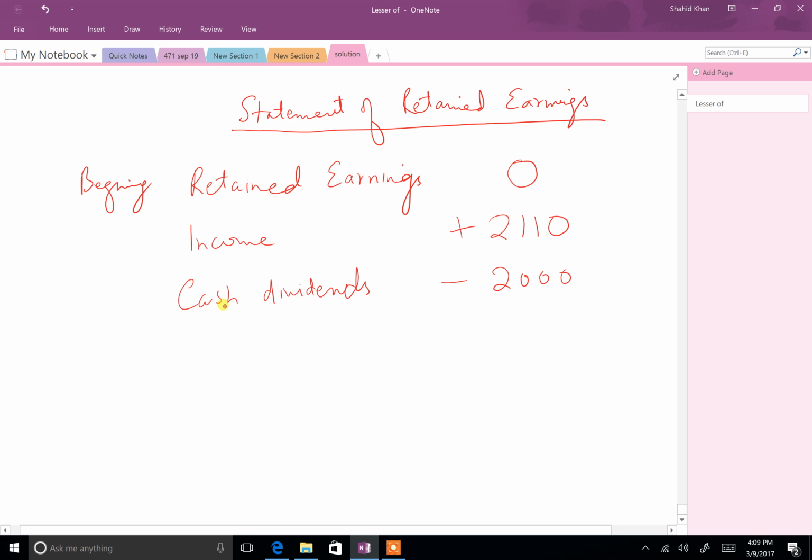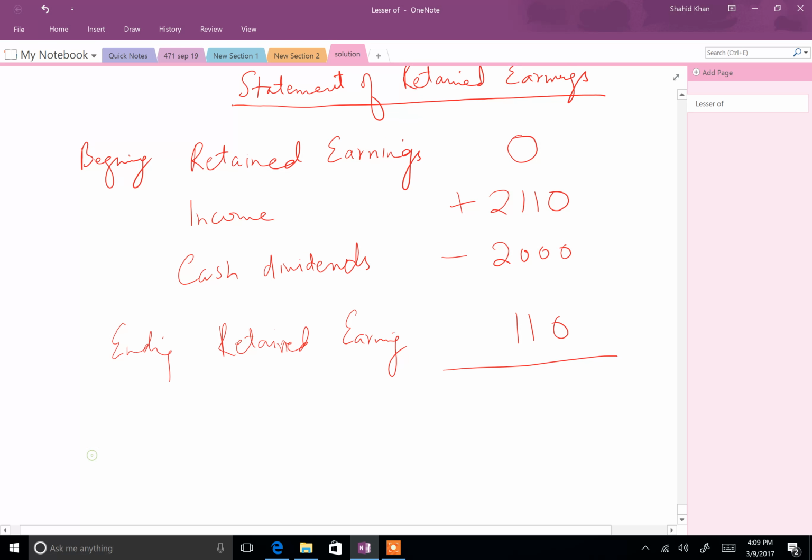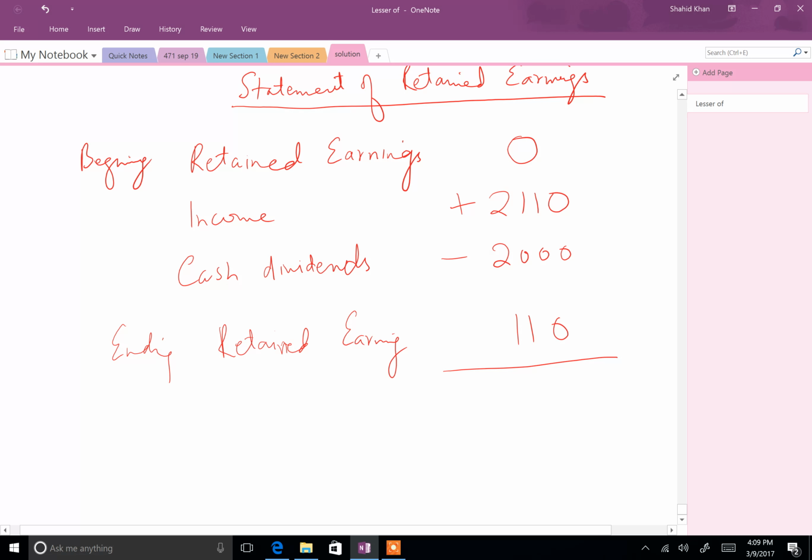It went out, and so finally you have ending retained earnings. Which is, if you take this 0 plus 2110 minus 2000, it's going to be 110. So that's the answer, and that's how you're going to build the statement of retained earnings.